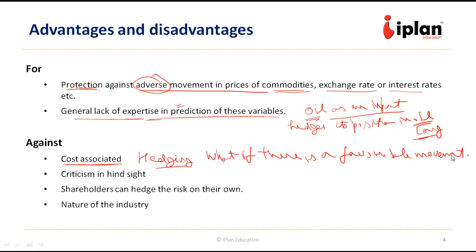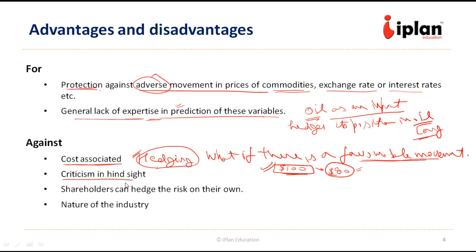As we have seen in the last case, the company wanted to buy the corn at say $100, but the market price fell to $80. So it could buy at $80, but it will not be able to take advantage of this favorable movement because it has already gone into a long contract. So because of the hedging, company is not able to take advantage of the favorable movement. So that is a cost associated with hedging.